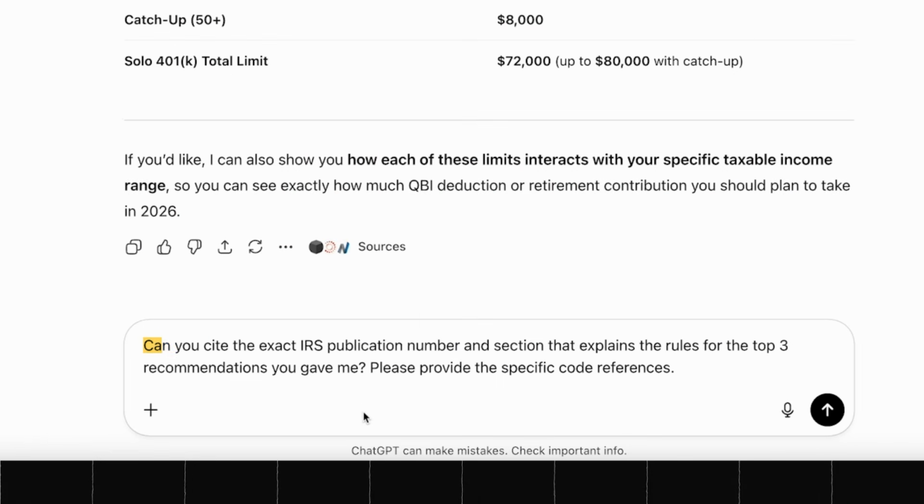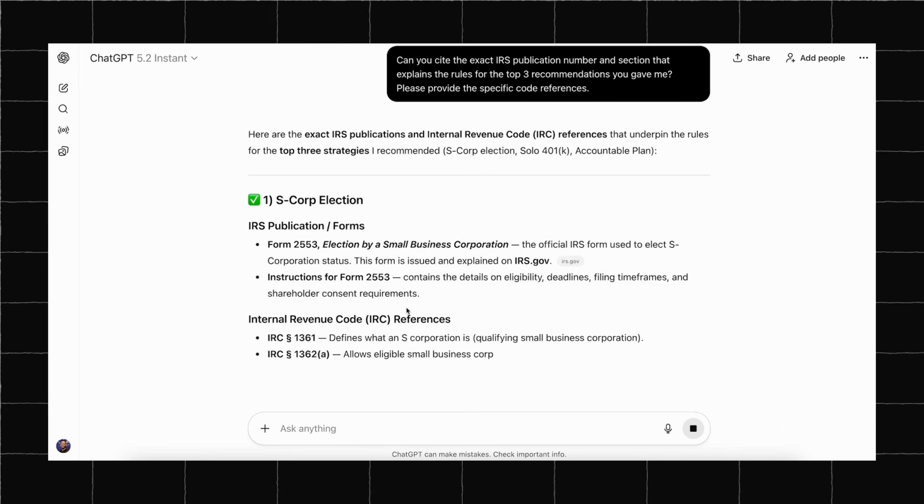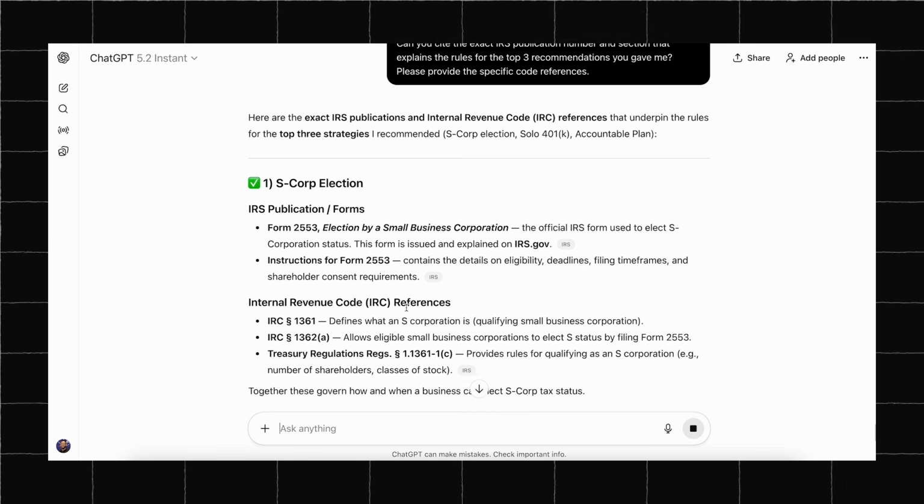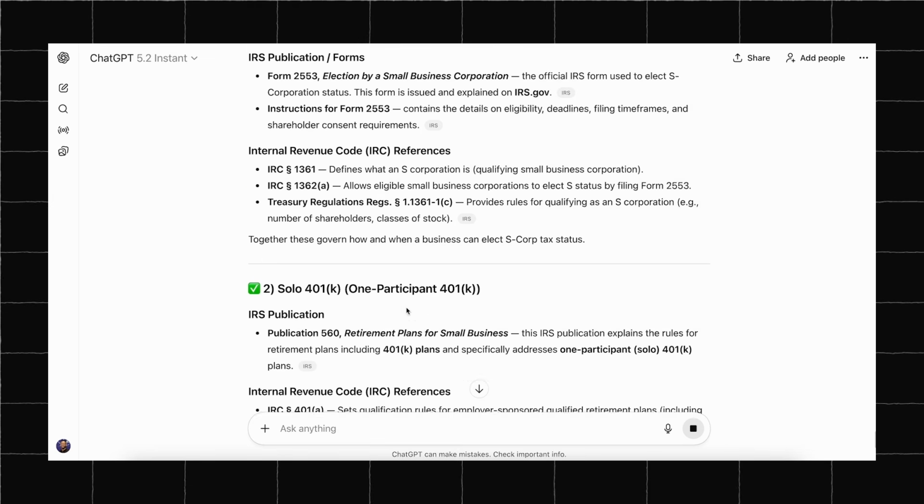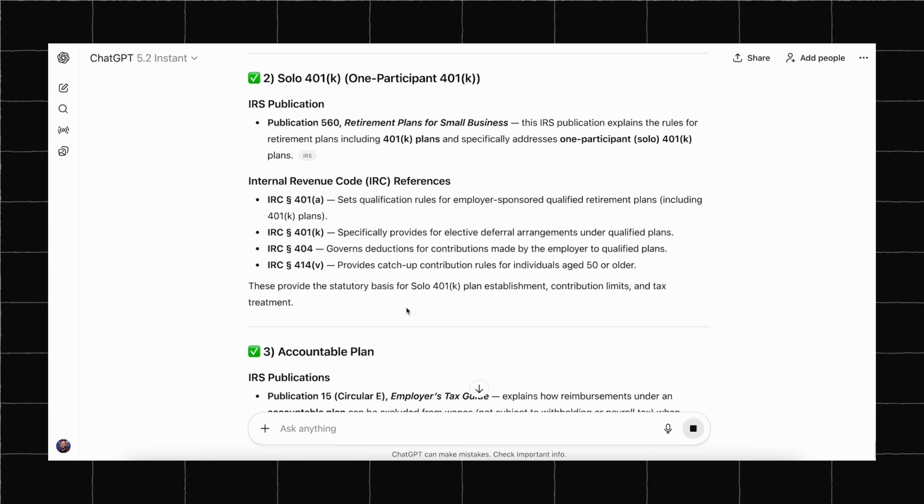Let me show you an example on my screen where I ask about specific citations and references. Here is what I am typing. Can you cite the exact IRS publication number and section that explains the rules for the top 3 recommendations you gave me? Please provide the specific code references. Now look at this response, because ChatGPT gave us a detailed breakdown with specific IRS publications and code sections that look very professional and authoritative.